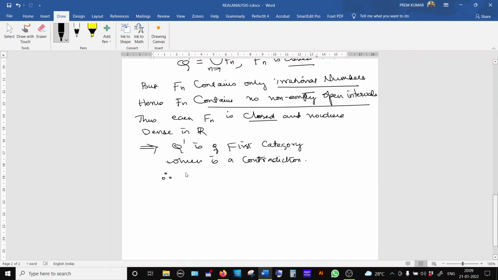Therefore the set of all irrational numbers is not of type F sigma. Hence the proof.